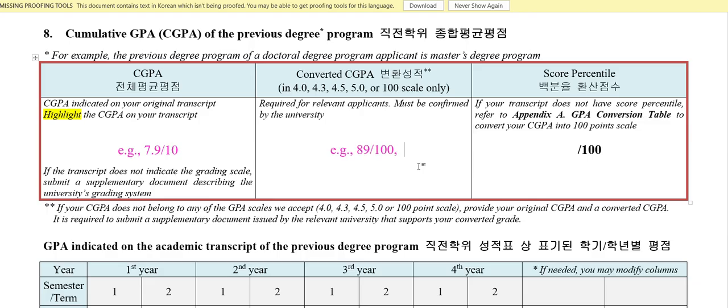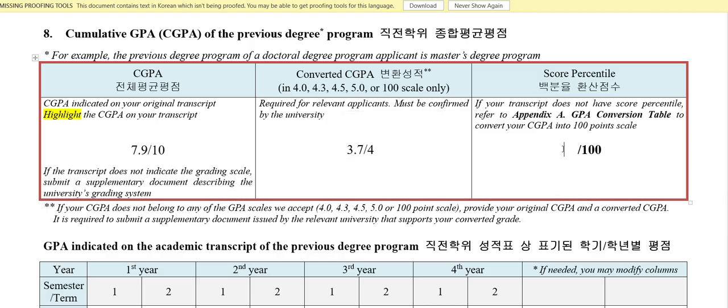If not, for an out of 4 scale, your point is like 3.47 out of 4, from your university or from Scholaro, whatever it is, fill this out. Okay. And for the score percentile, if you don't mention it here, just erase all these example things. You don't have to do this, and change the color. I'm not changing these colors, but you guys do change them, and all of those are examples. This is not mine, I'm just giving it as an example.